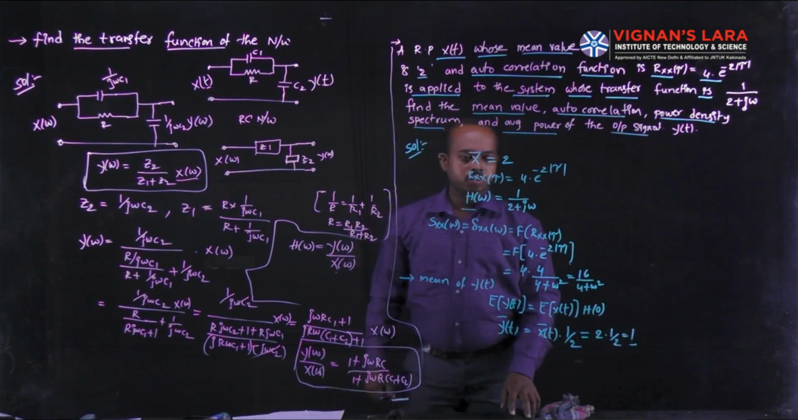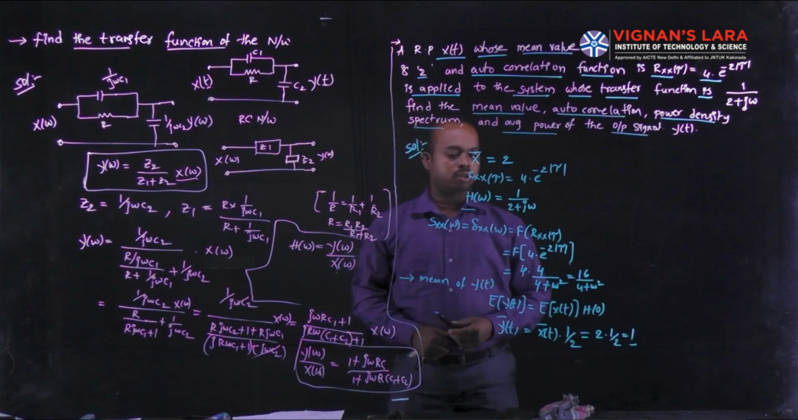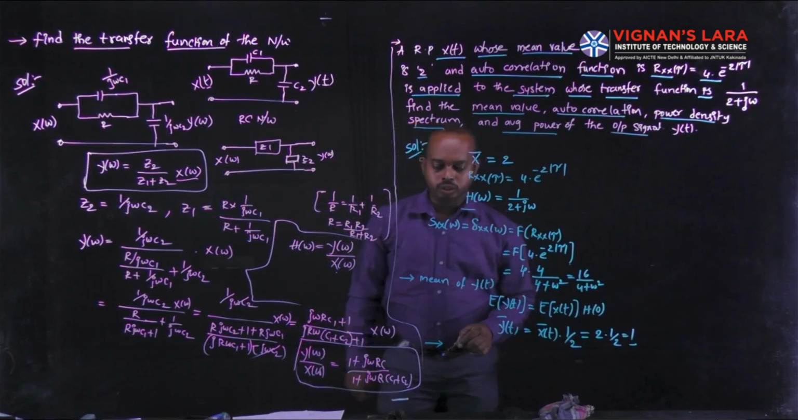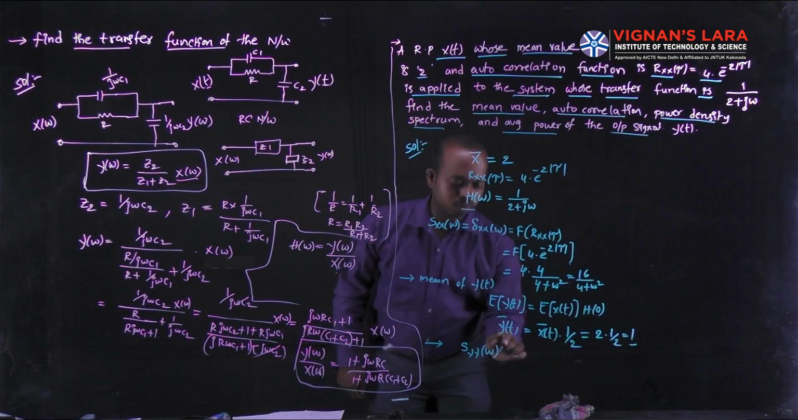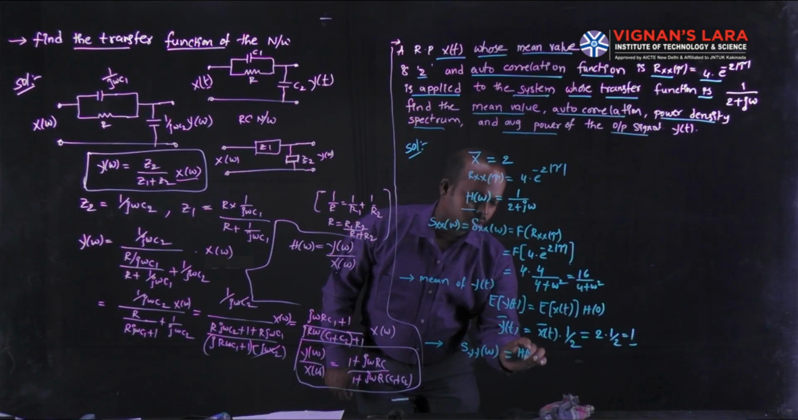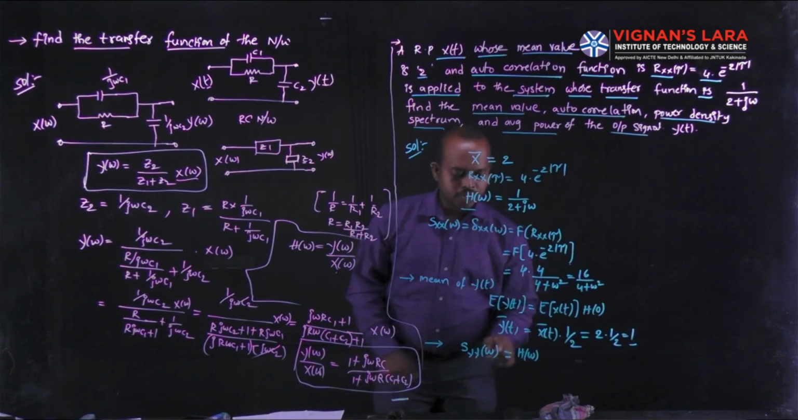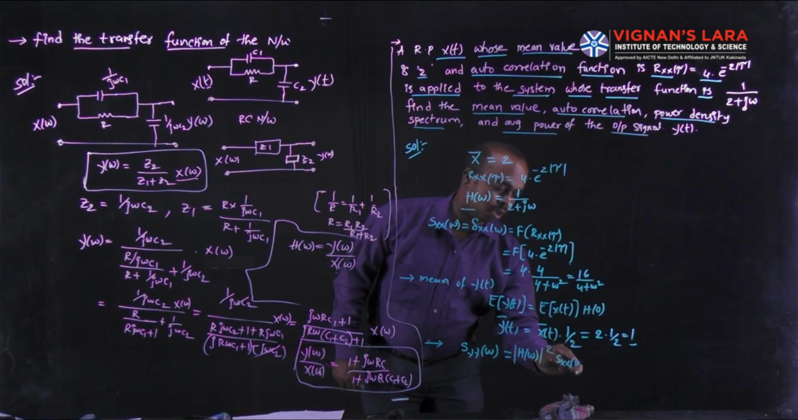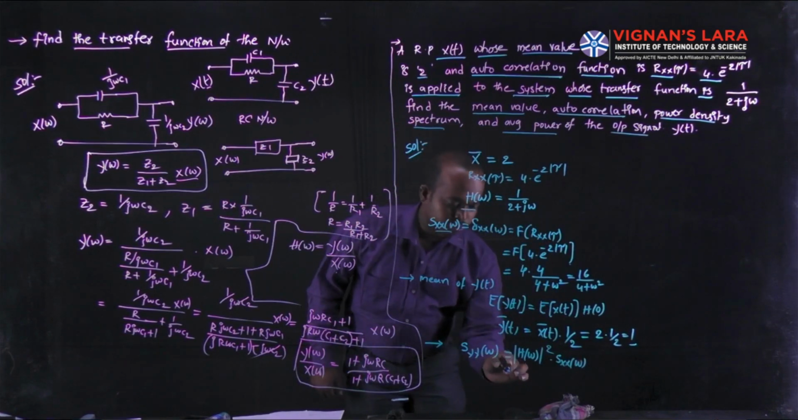And the second point is the power density spectrum of the output. We obtain the power density spectrum of the output by using another property, that is Syy(omega), the output power spectrum, is equal to the transfer function magnitude square into Sxx(omega). For the power spectrum of the input, we have to multiply by that quantity. Based on this condition, we substitute those quantities.